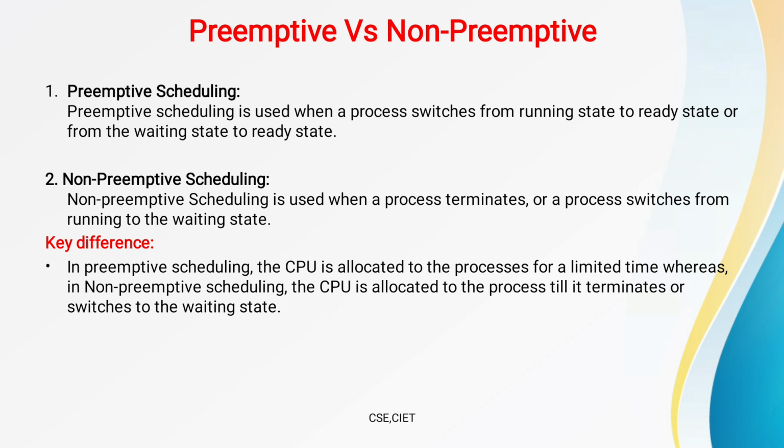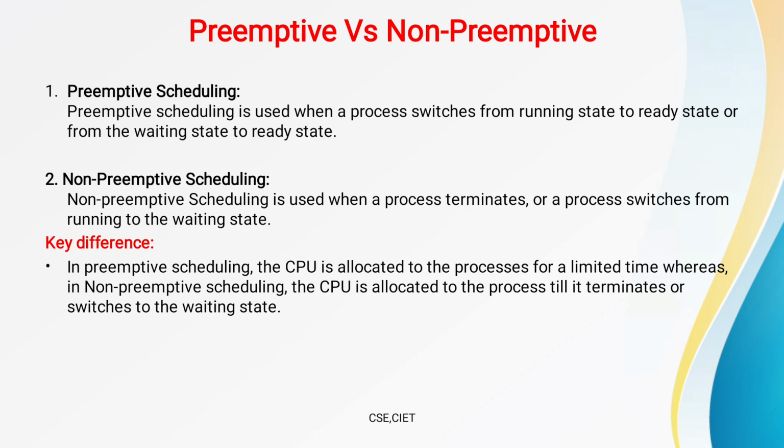But what about non-preemptive scheduling? Non-preemptive scheduling is used when a process terminates, or a process switches from the running state to the waiting state. Actually these two definitions depend on the states of the process. In preemptive scheduling, the process can be moved from the running state to the ready state, or from the waiting state to the ready state.